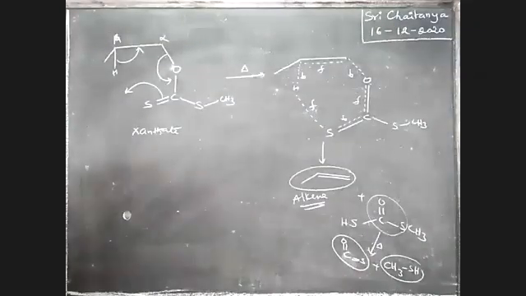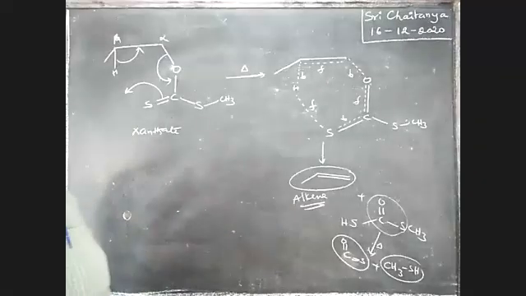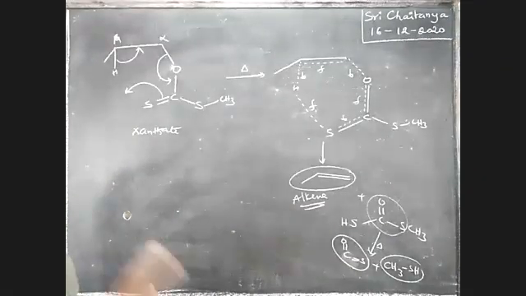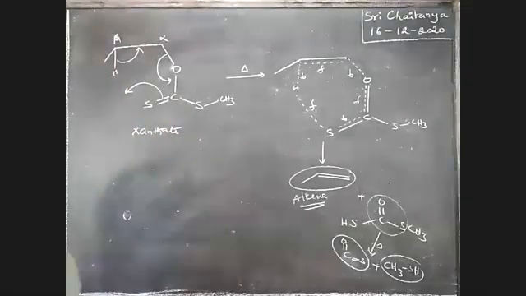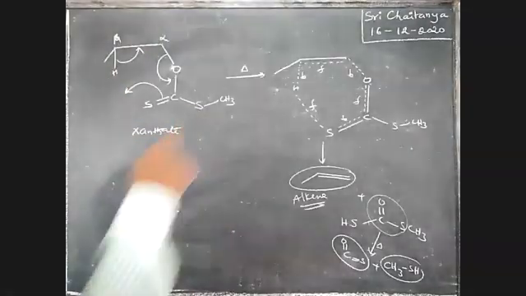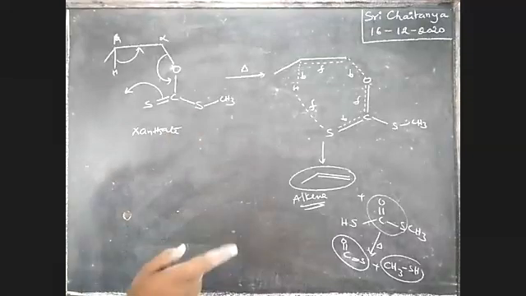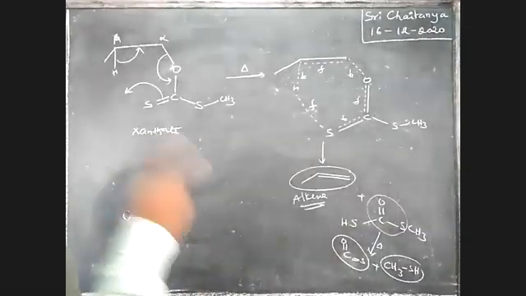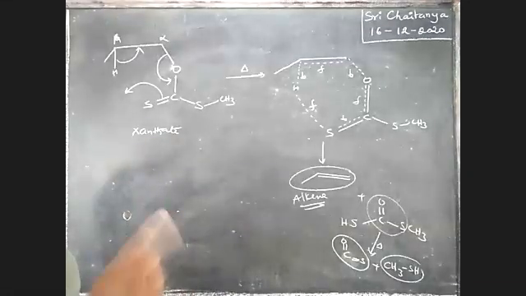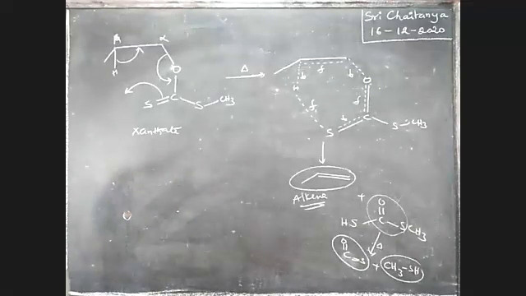Here also, syn elimination. Next, a cyclic intermediate stage is formed. Cyclic structure is formed. After that, alkene is the product. This formed alkene must be the Hofmann product. Okay. Note this problem, boys.